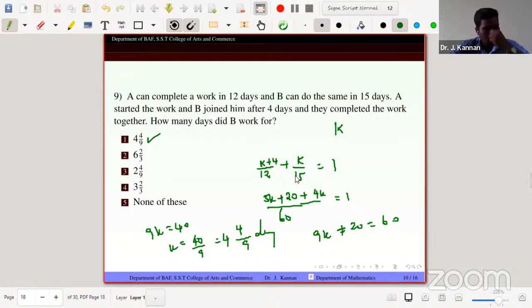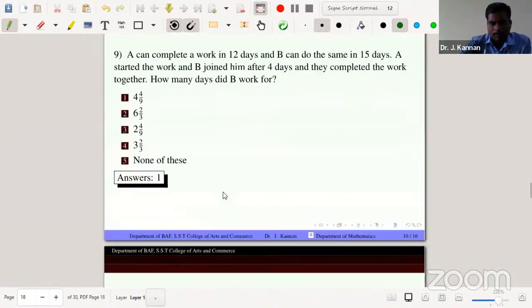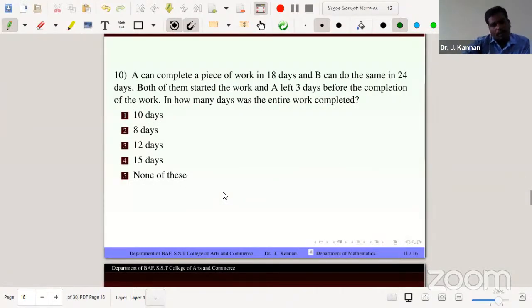So just assume that B works for K days, then definitely A works for K plus 4 days, because B joined after 4 days. So forming the equation from how much work B and A do per day, we conclude and get the answer. So the answer is the first option. So next problem.